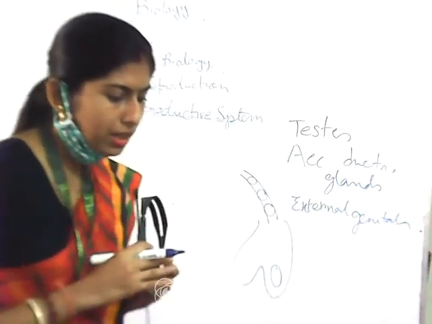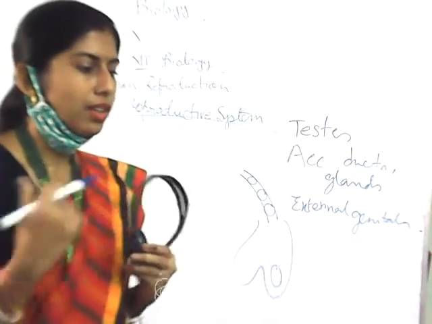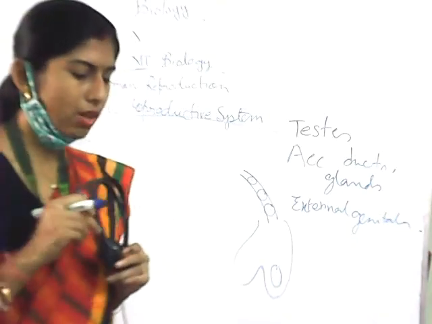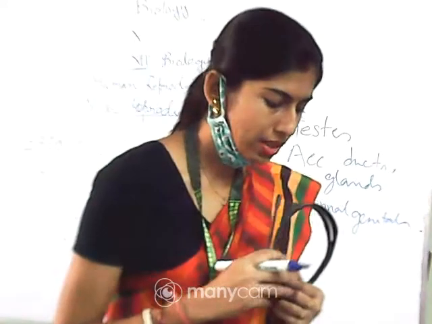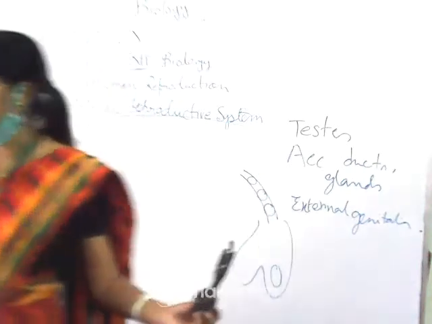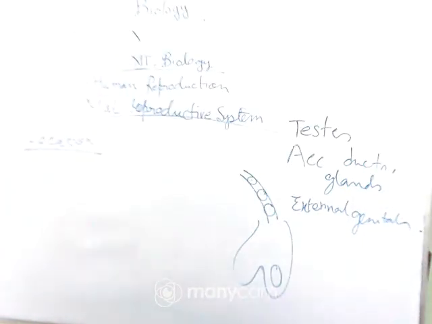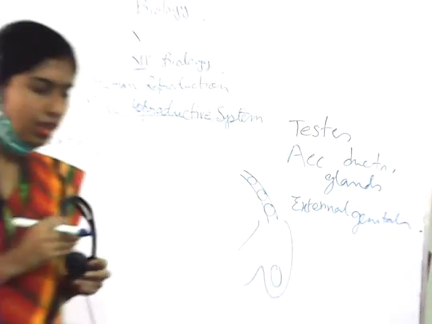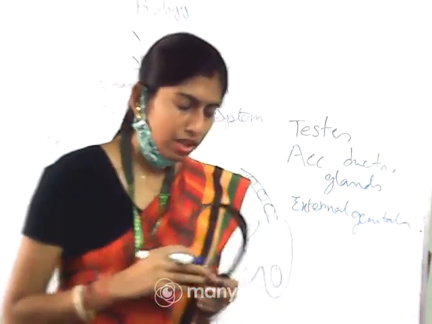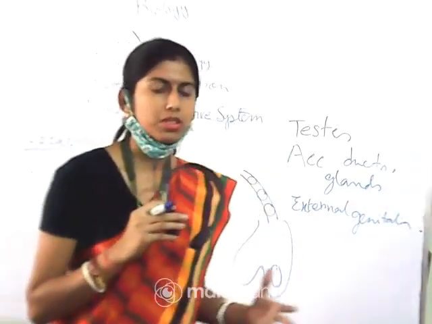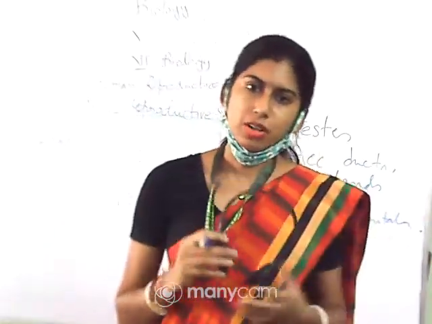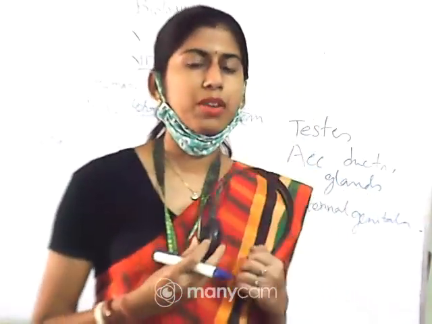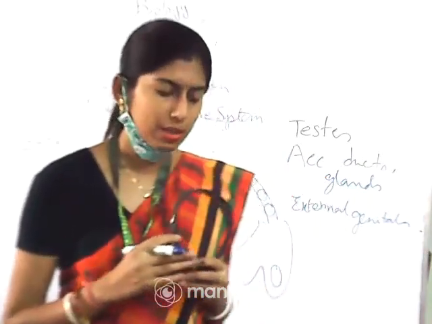I am repeating: what is the function of the presence of the testes in the scrotum? The scrotum helps in maintaining the low temperature of the testis, that means 2 to 2.5 degrees centigrade lower than the normal body temperature. Why is this needed? Because it helps in the process of spermatogenesis, that means formation and maturation of the sperm, for which 2 to 2.5 degrees centigrade less than body temperature is required.